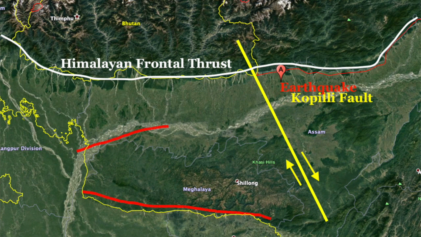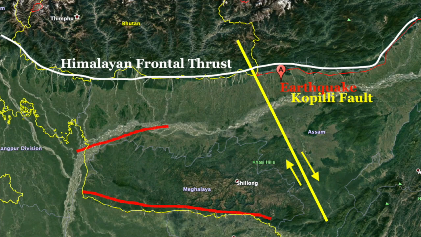It actually took place in between, north of the Brahmaputra river, where on the eastern boundary of the Shillong plateau we have a different kind of fault, other than the thrust fault, which is called a strike slip fault. It's not a pure strike slip fault, it's actually a combination of a strike slip and thrust fault in a stress regime which we call transpression. So it's a combination of a transform motion and a compressional motion.